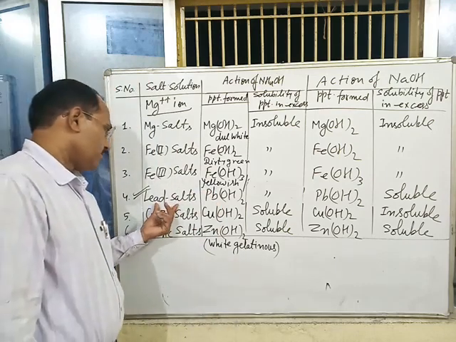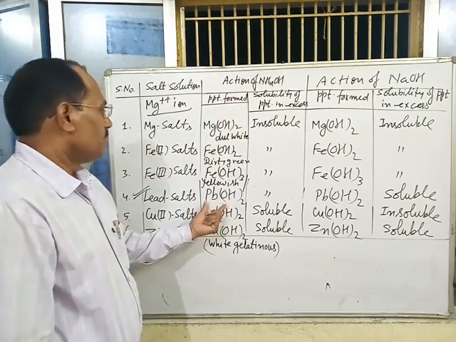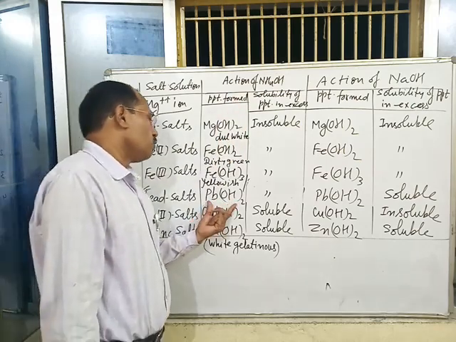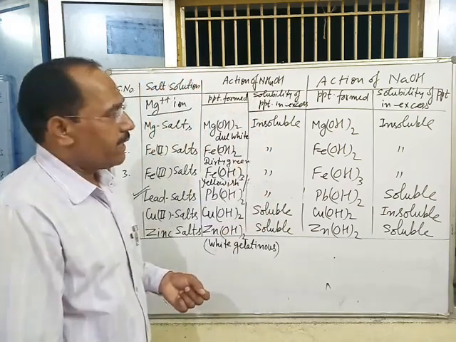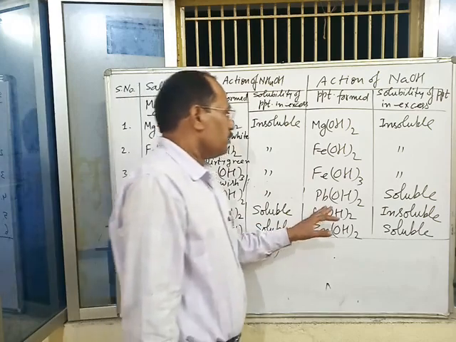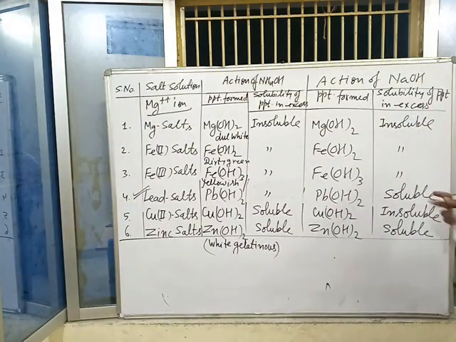Lead salt, when treated with a small amount of ammonium hydroxide, gives a white precipitate of lead hydroxide, which remains insoluble in excess of the ammonium hydroxide. But this precipitate becomes soluble in excess of sodium hydroxide.